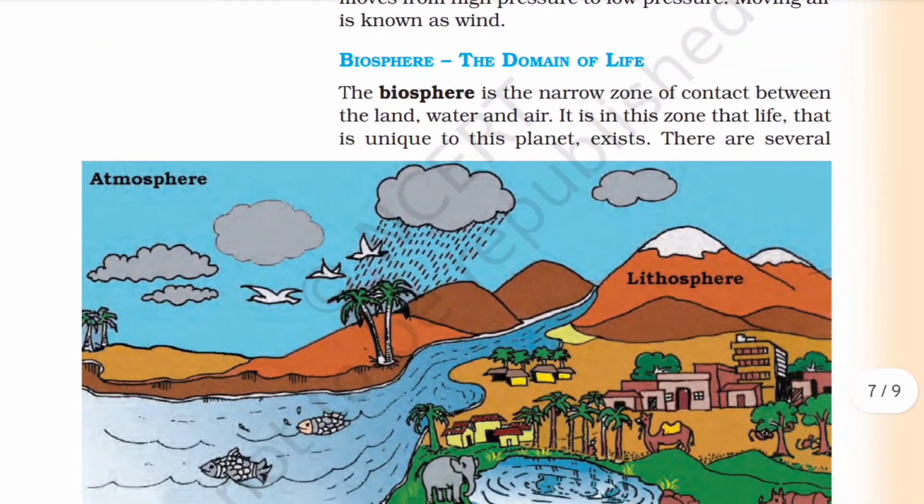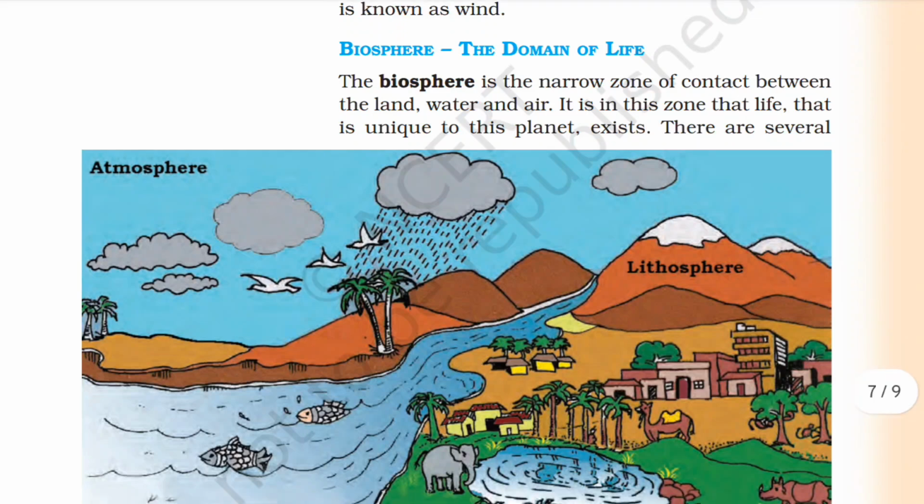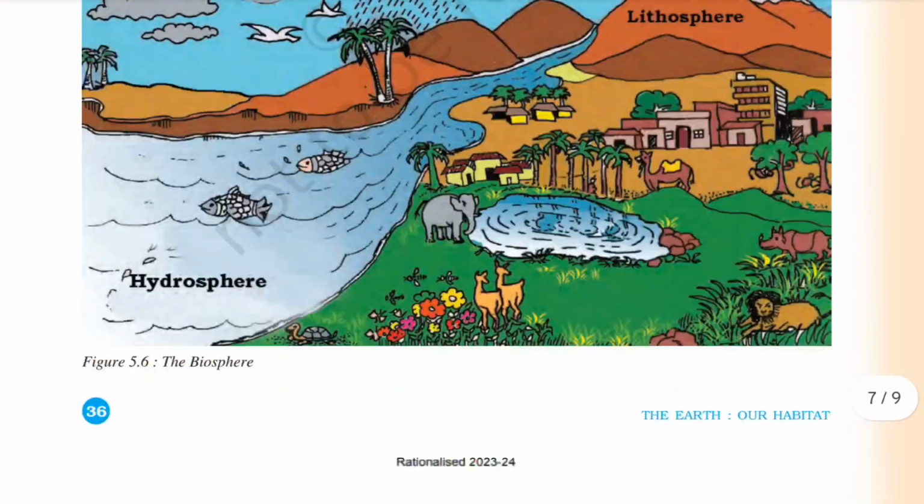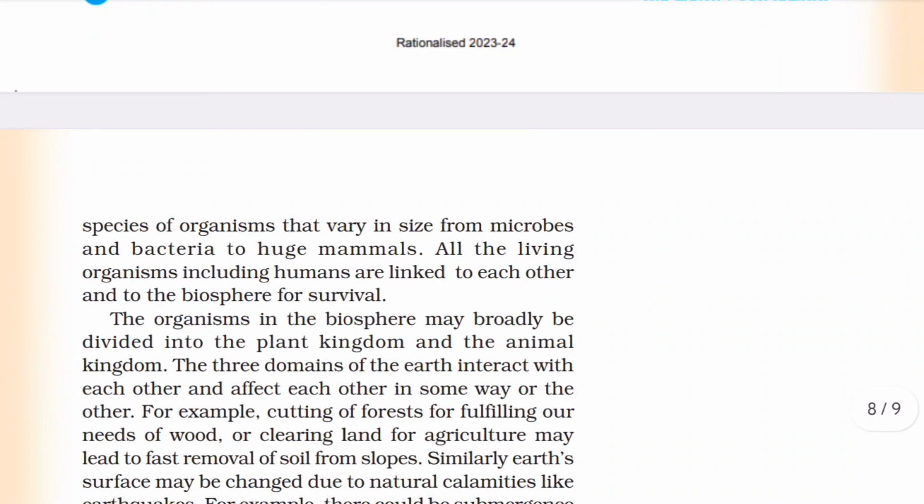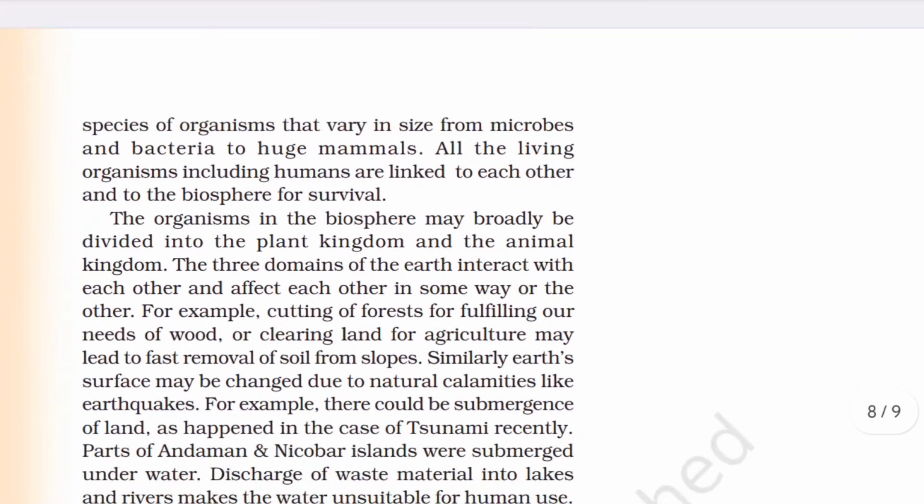Biosphere, the domain of life. Biosphere is the narrow zone of contact between land, water, and air. It is in this zone that life, which is unique to the planet, exists. There are several species of organisms that vary in size from microbes and bacteria to huge mammals. All the living organisms, including mammals, are linked to each other and to the biosphere for survival. The organisms in the biosphere may broadly be divided into the plant kingdom and the animal kingdom.